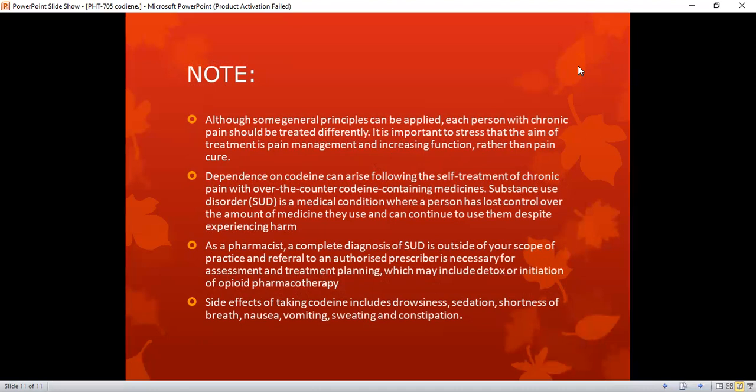Side effects of taking codeine include dizziness, sedation, shortness of breath, nausea, vomiting, sweating, and constipation.